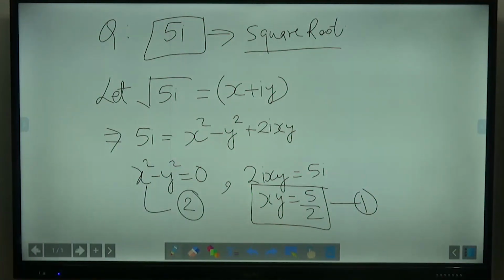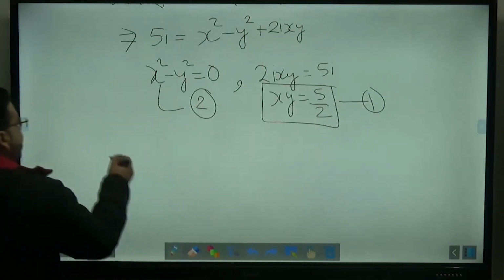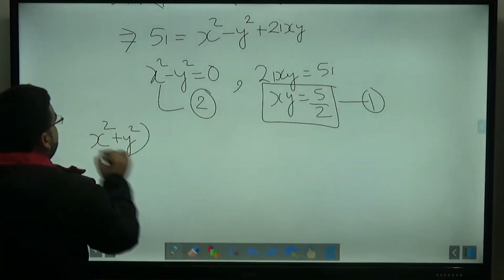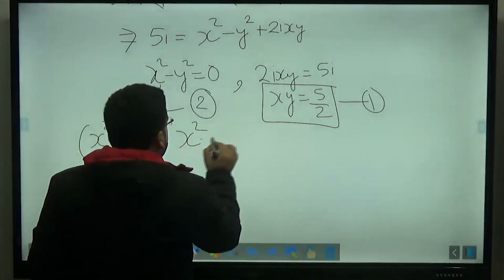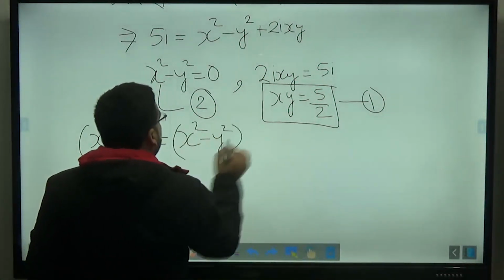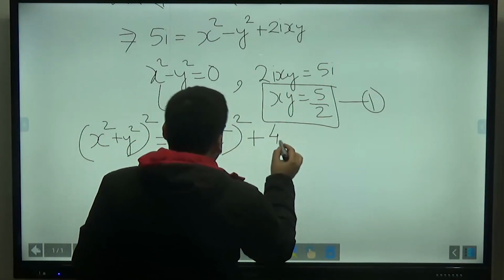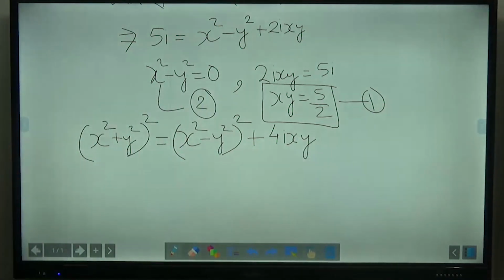After this, as I already told you, just find the square of x square plus y square, because we want one more equation, right? So you will be saying that, sir, x square plus y square, whole square, can be written as x square minus y square, whole square, plus 4 x y. This can be written like this.